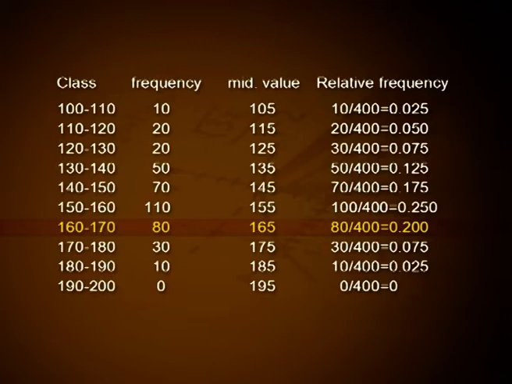Class 170 to 180, frequency 30, mid value 175, relative frequency 30 divided by 400, that is equal to 0.075. Class 180 to 190, frequency 10, mid value 185, relative frequency 10 divided by 400, that is equal to 0.025. And finally, the class 190 to 200, frequency 0, relative frequency also 0 by 400, that is equal to 0.